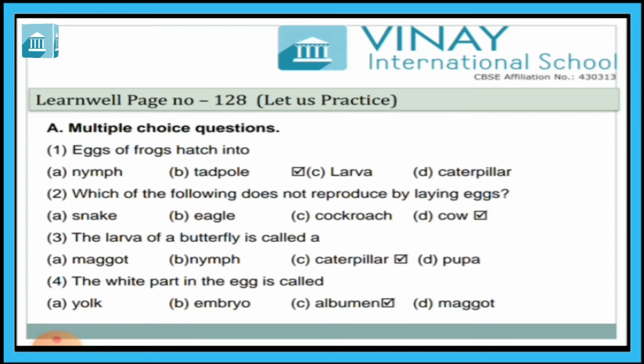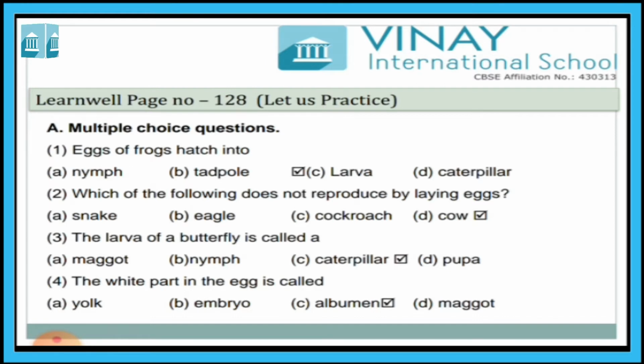Now let's practice. Learn well, page number 128. First, multiple choice question. Eggs of frogs hatch into: A, nymph, B, tadpole, C, larva, D, caterpillar. So the eggs of frogs hatch into tadpole. B is the right answer.